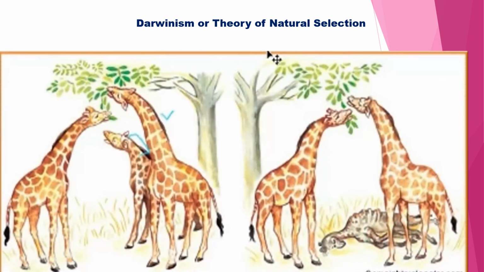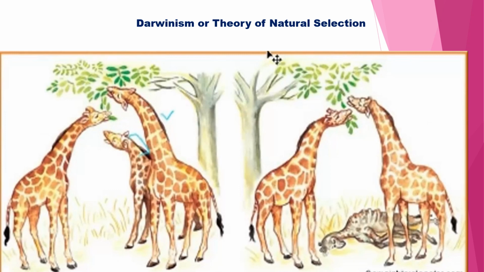You see the giraffe. The giraffes are taking greens from the tree. The giraffe which has a long neck and long forelimbs, after struggling, is eating greens. But one giraffe does not get the greens. Why? That giraffe does not have the strength and the length of neck and forelimbs.